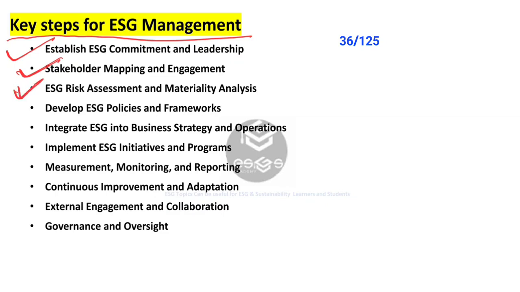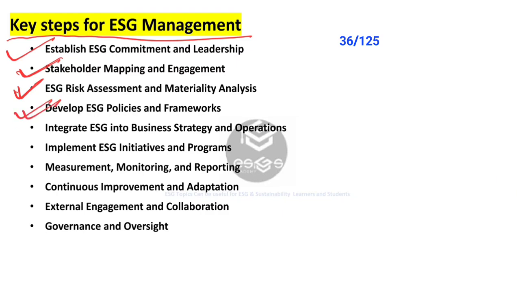Next is ESG risk assessment and materiality analysis. In this, we go for risk identification, conducting a comprehensive assessment to identify ESG risks and opportunities relevant to organizational operations, supply chain, and stakeholders. Then, materiality analysis. Based on this, we prioritize ESG issues based on their potential impact on financial performance, non-financial performance, reputation, and stakeholder interests using materiality assessments.